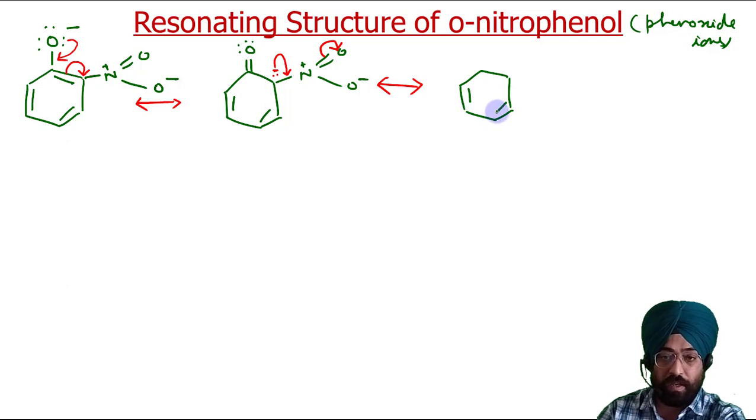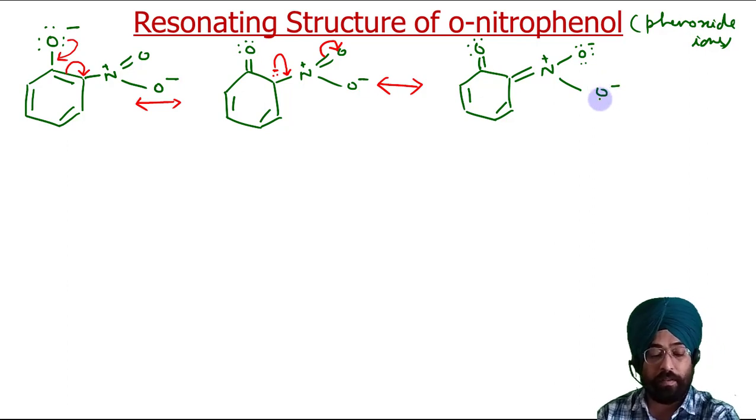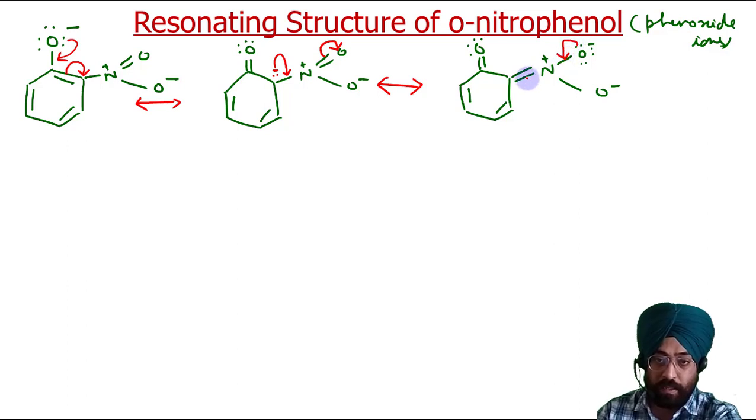These are not difficult. I keep on saying again and again, you just need a little bit of practice. Now here comes the double bond, N positive, here is your O negative, O negative. Now in the next resonating structure it will be like this. This comes here, this comes here, and these electrons they come here.